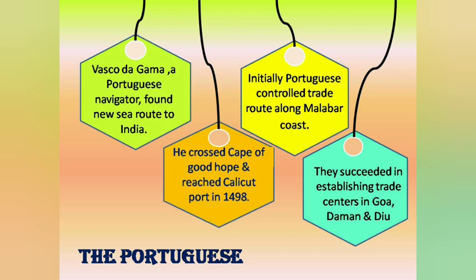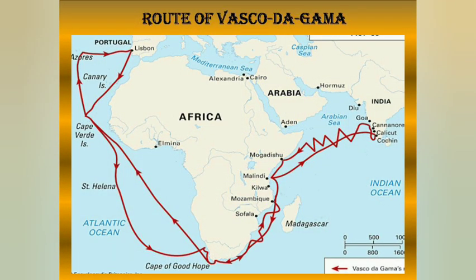He reached the port of Calicut, a place in Kerala in India, on 20 May 1498 with a fleet of 4 ships and 118 sailors on board. They established settlements in Goa, Daman, and Diu. Malabar coast is the southwest shoreline of the Indian subcontinent.